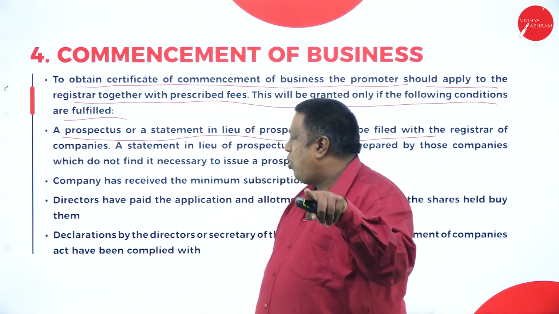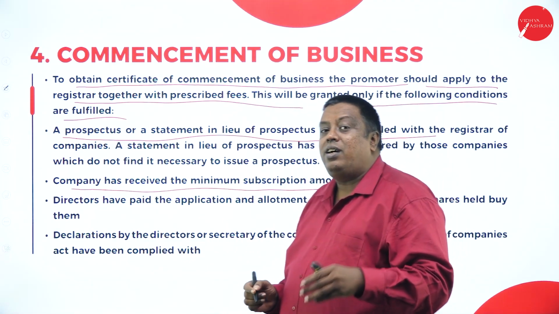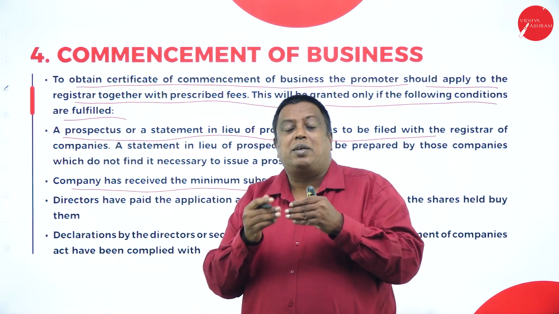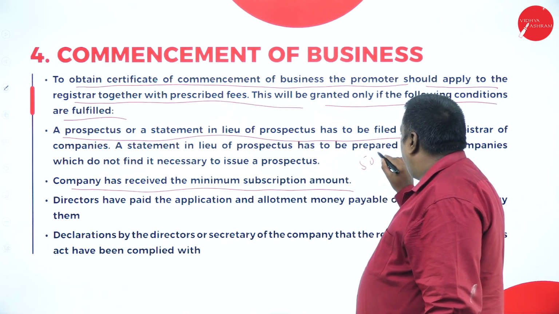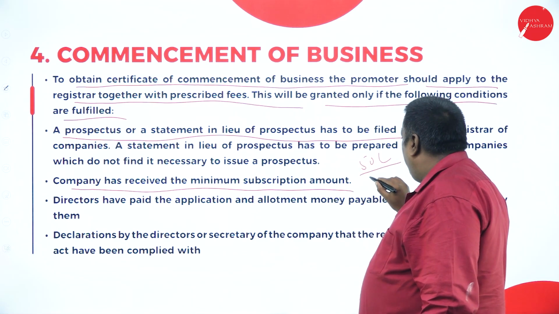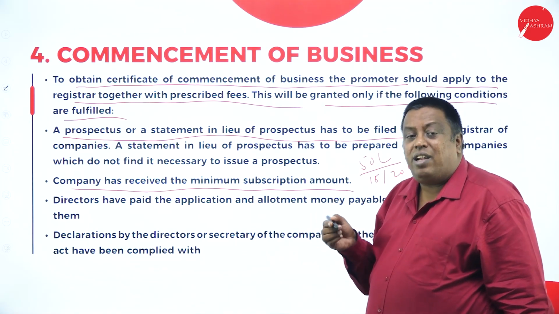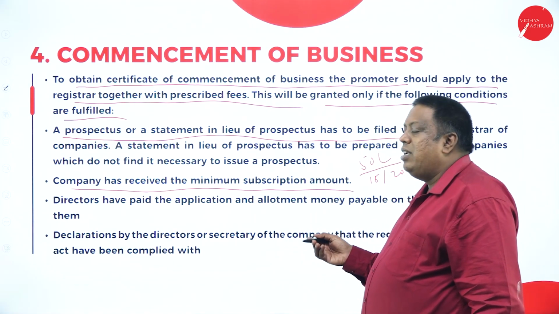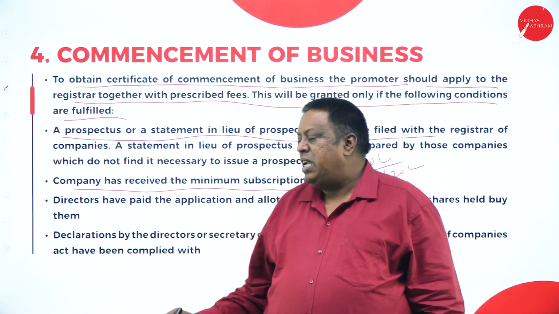Submit a prospectus copy, and the company has received the minimum subscription amount, whether we have received the minimum subscription amount or not. For example, if it is 50 lakhs, whether at least I have received 15 to 20 lakhs or not. If I've received that, then I can start the company here. If it is not, they'll not allow us to start a company here.